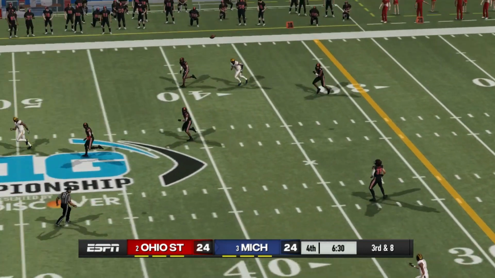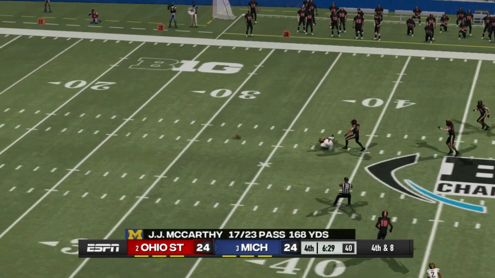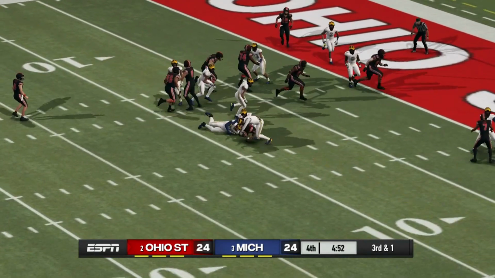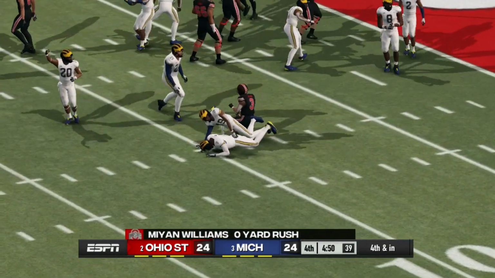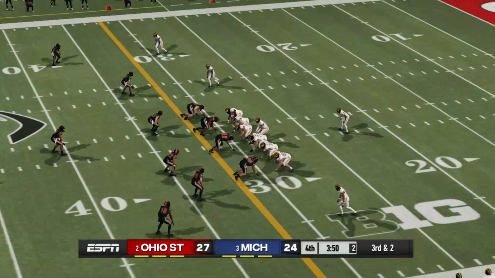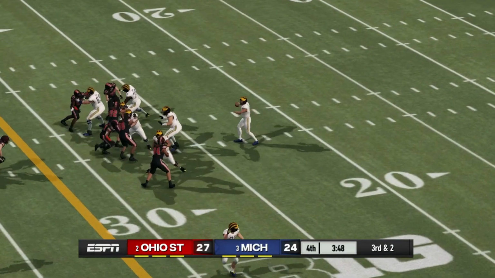Great game here in the championship. J.J. McCarthy airing it out, and it's dropped. He was diving for it, so we won't call it a drop, but he had a chance. And then Ohio State, they get stopped on third down. It's 4th and inches. They decide to go field goal. They make the field goal, 27-24.